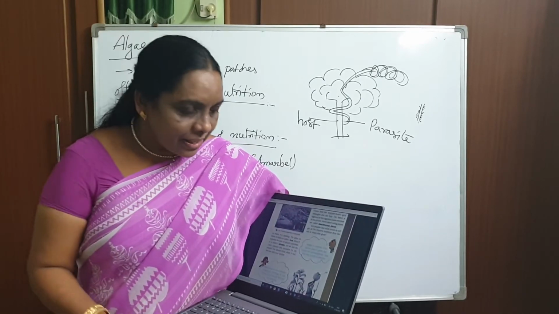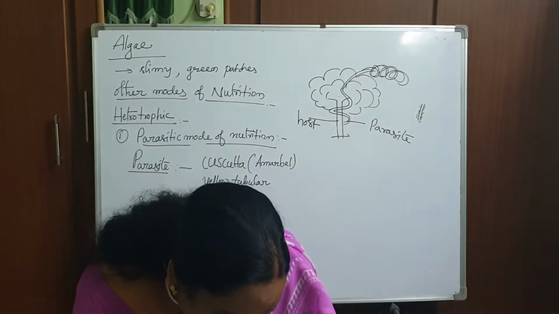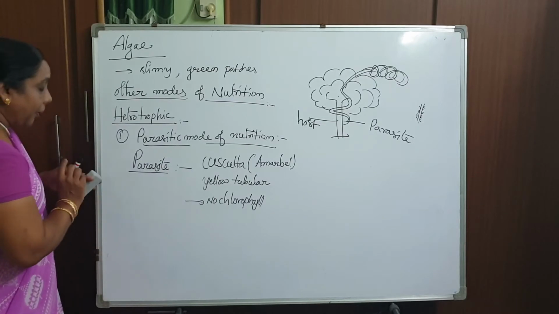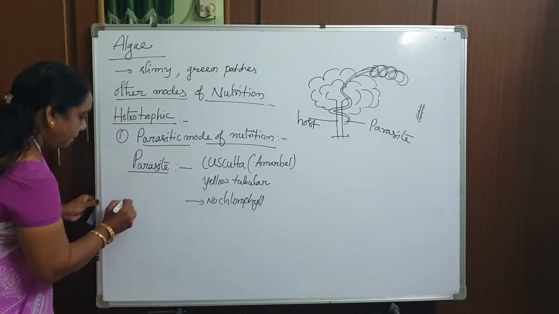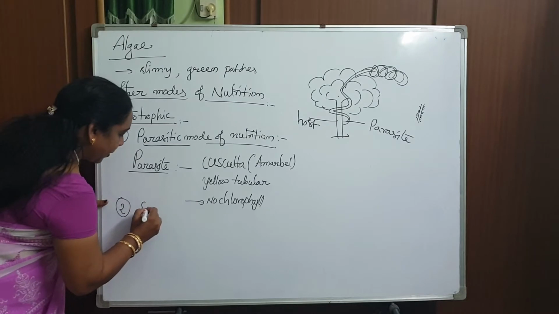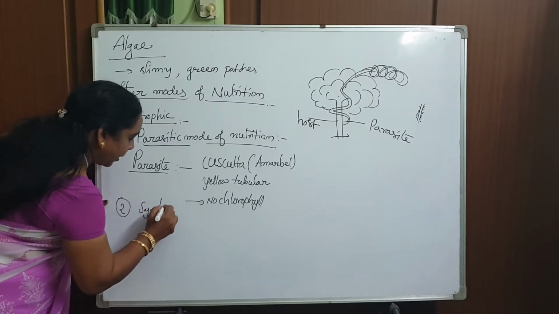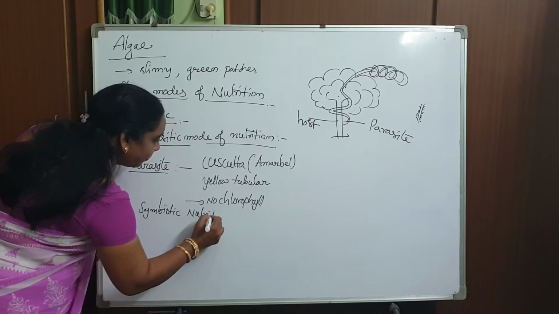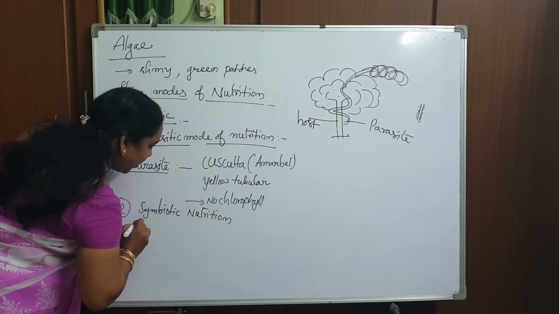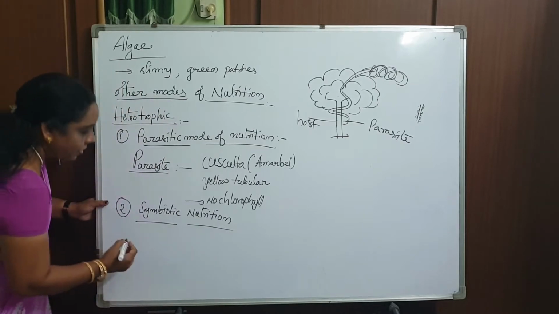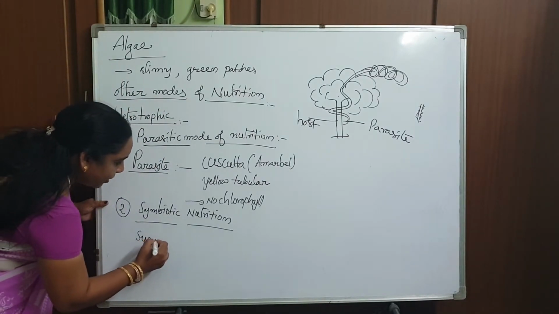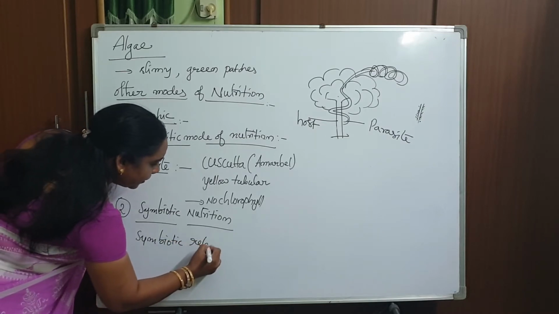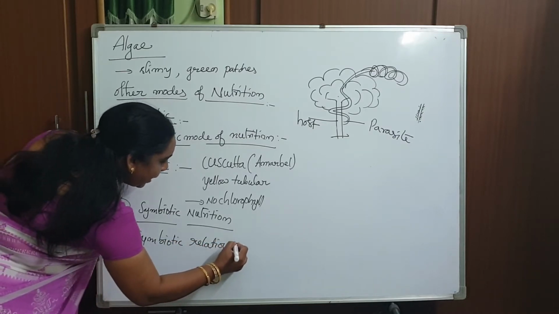Is it clear? Next, the second type of nutrition, we'll call it symbiotic nutrition, and we can also learn here the symbiotic relationship. What is this symbiotic relationship?